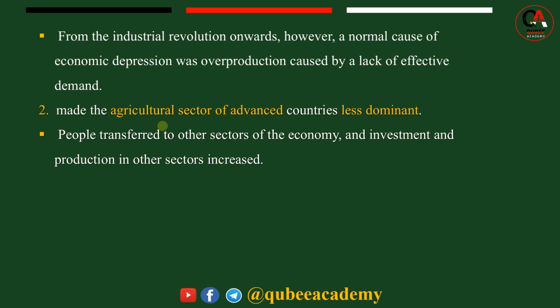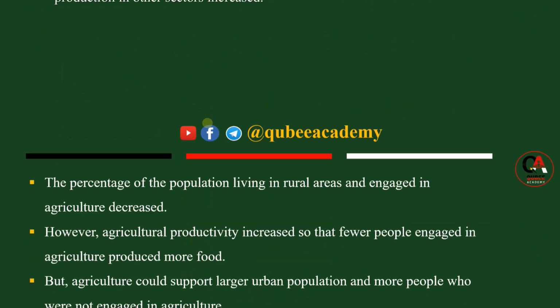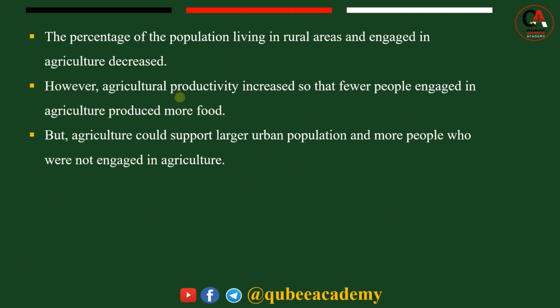This means the second socio-economic consequence of industrial revolution. During that time, the percentage of population living in rural areas and engaged in agriculture decreased. People living in rural areas and engaged in farming kept decreasing. That means in the towns or cities, the factories were also developed. So human beings, especially European society, began to migrate from rural areas to urban centers to get a job in the factories.